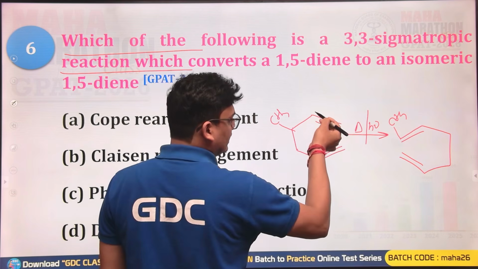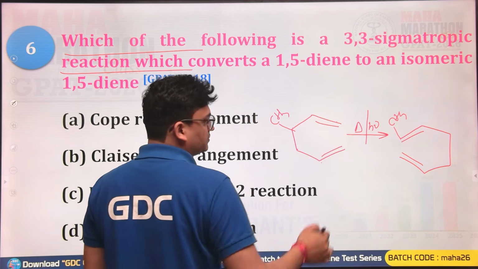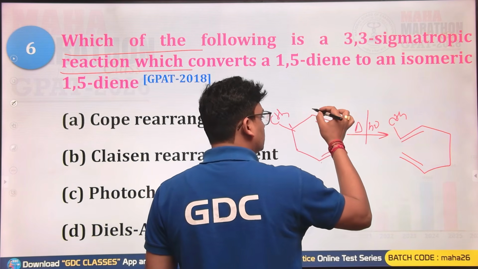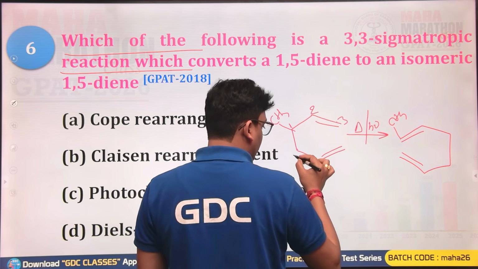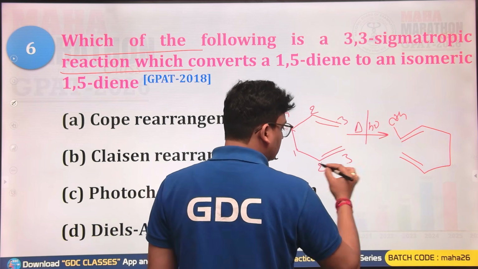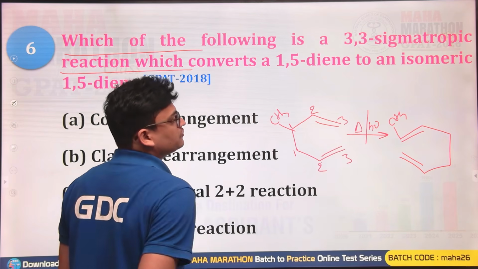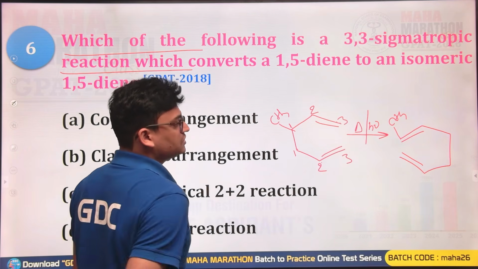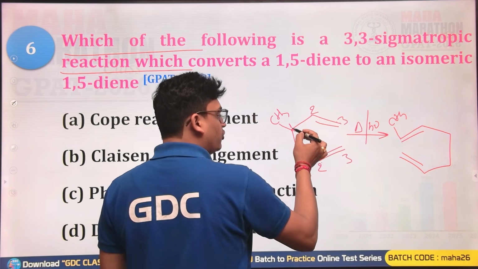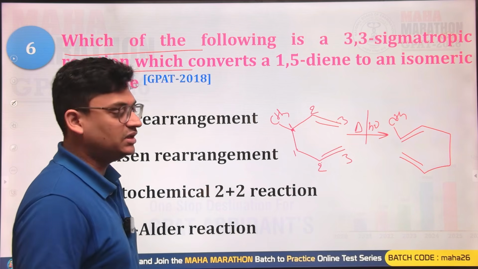So this is an alkene, this is an allyl kind of system. This was the first position, second, third, and this is also first, second and third. So you have seen the newer sigma bond is formed between the third and third positions.